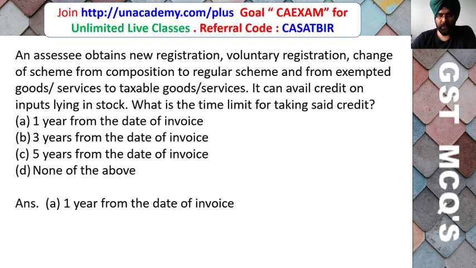It is mentioned under section 18 of the GST Act that if a person wants to obtain new registration, or even though his limit is less than 20 lakh, he wants to register under GST, wants to take voluntary registration, or he wants to come from composition to regular scheme under GST, or from exempted goods and services to taxable goods and services, then if his supply becomes taxable, he can claim input tax credit on the stock, but only on those invoices which are available with him and are within 1 year from the date of the invoice.